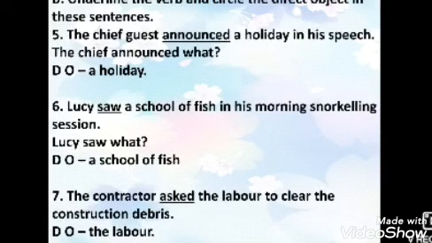Then the 6th one: Lucy saw a school of fish in his morning snorkeling session. Now snorkeling session means swimming session, and a school of fish is the collective noun, the collection of fish. So what is the verb here? What is the action of Lucy? Saw. Saw is the past tense of see. So your verb is saw. Now put what after saw. Lucy saw what? The answer is a school of fish. So a school of fish is your direct object.